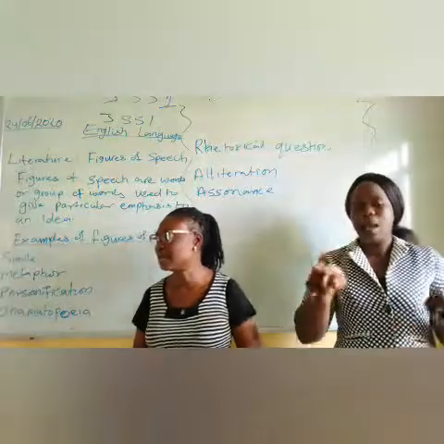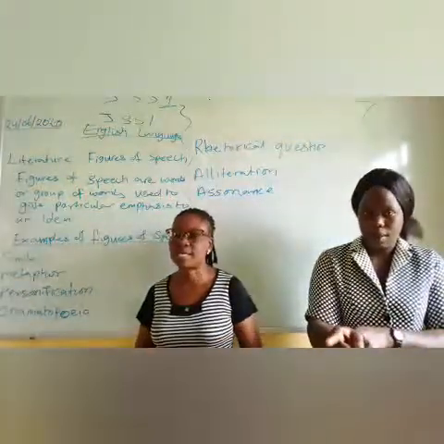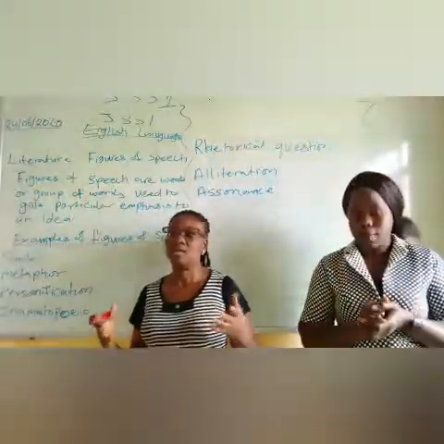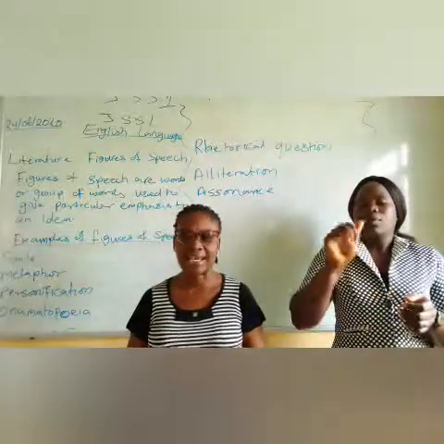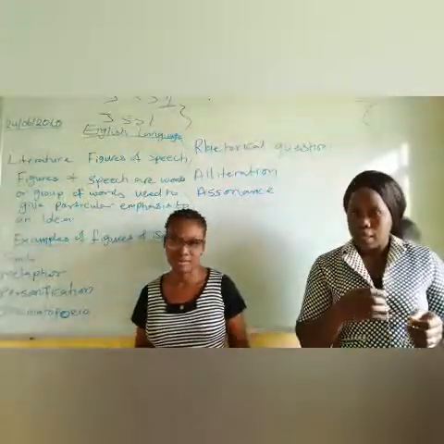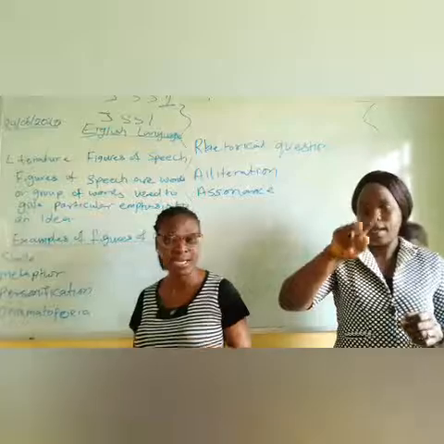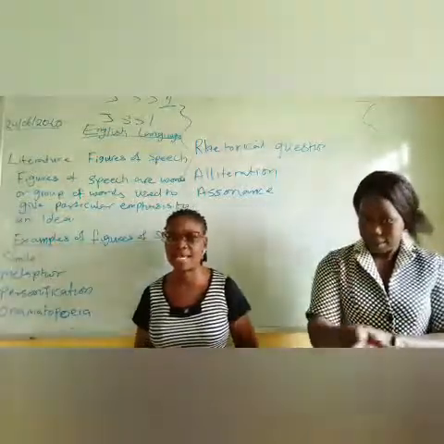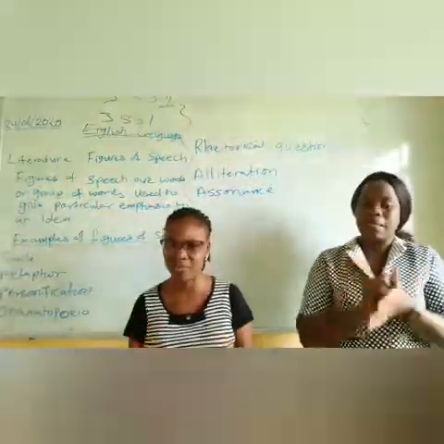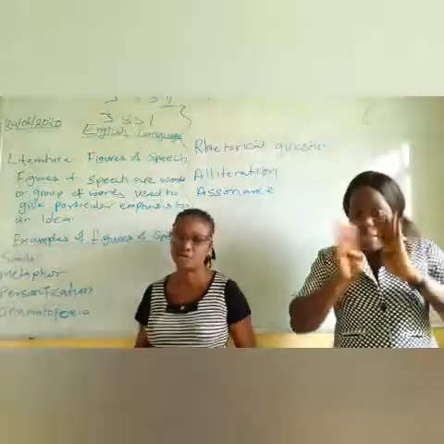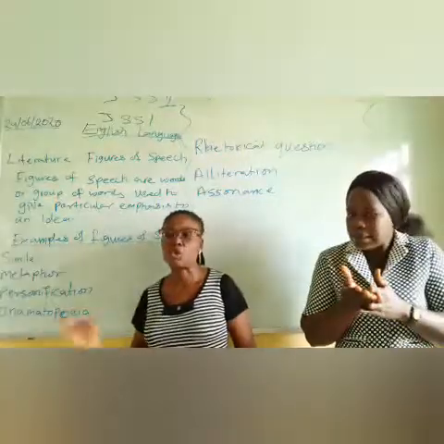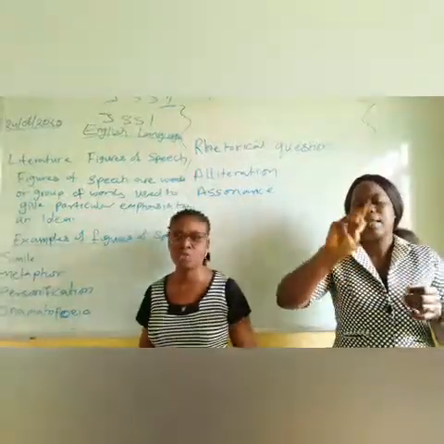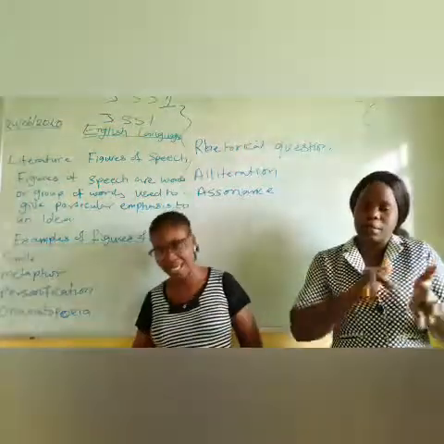Or you say, Ayo is like a serpent. You are comparing Ayo with a serpent. That means he has some behaviors that are not straightforward. That is simile. You compare two things of different nature using as or like.